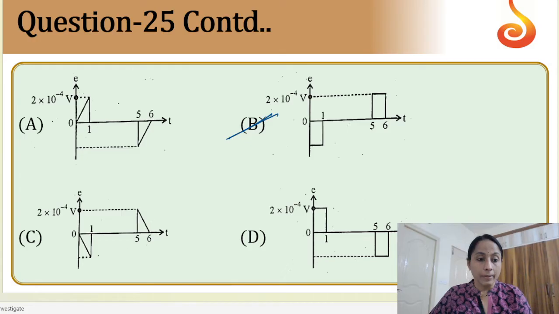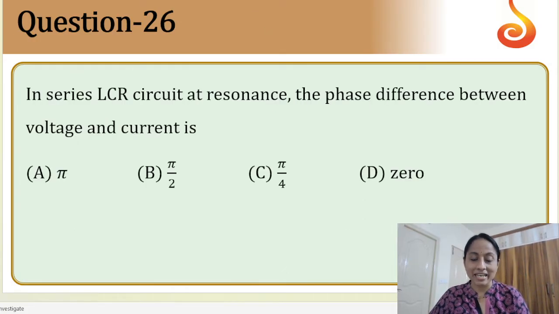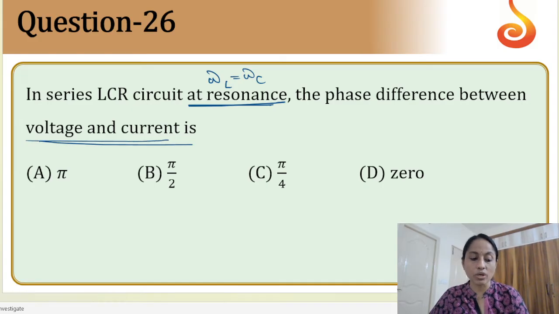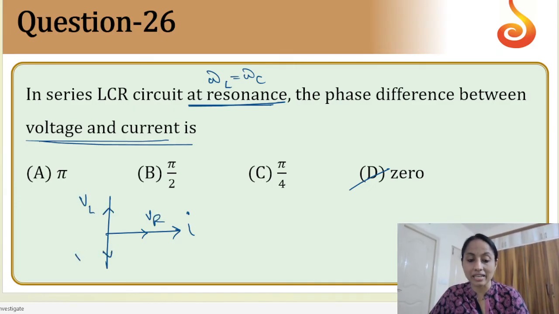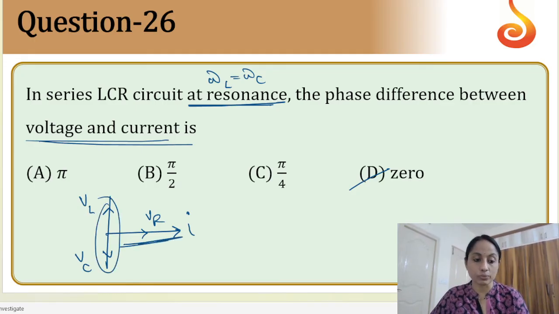Moving on to the next, question number 16. In an LCR circuit at resonance, meaning omega L is equal to 1 by omega C, this is the condition you can take. The phase difference between the voltage and current is asked. At resonance, the phase difference would be 0 because if you draw the diagram, this is the current, this is VR, and these are the directions of VL and VC. VL is equal to VC, so we have only 0.